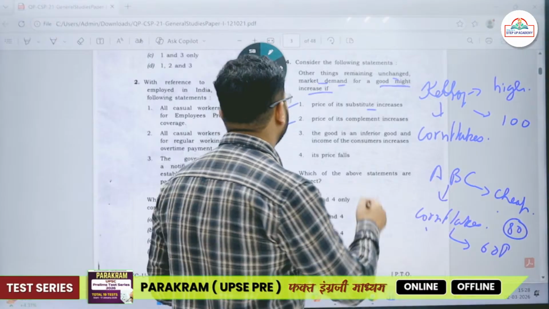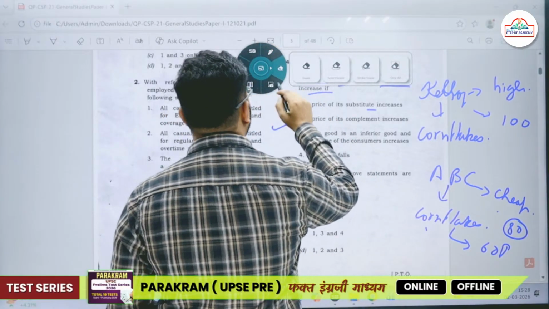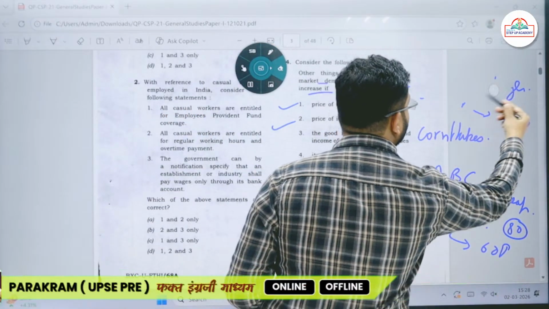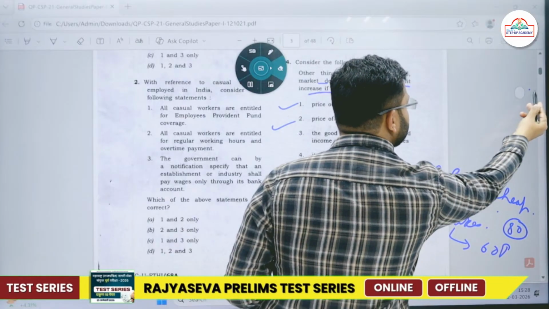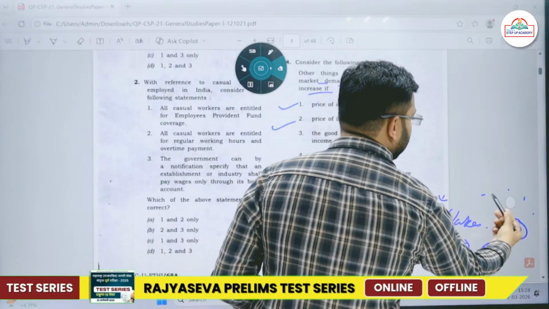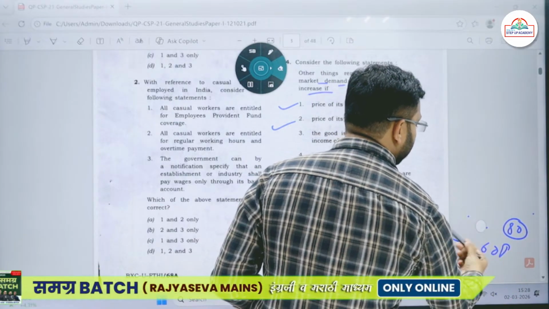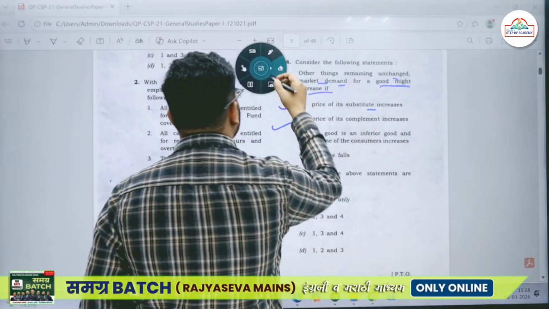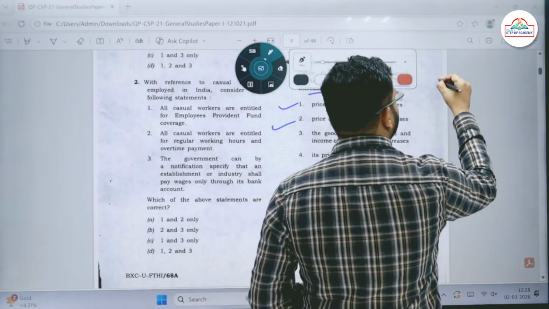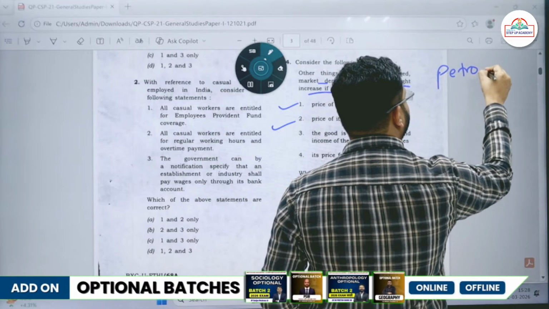Price of its complement, let's try to understand this aspect. Okay, price of its complement increases. Let's say for example you have purchased a vehicle, a petrol vehicle or diesel vehicle, any fossil fuel. Okay, you have purchased a vehicle which is running on petrol.